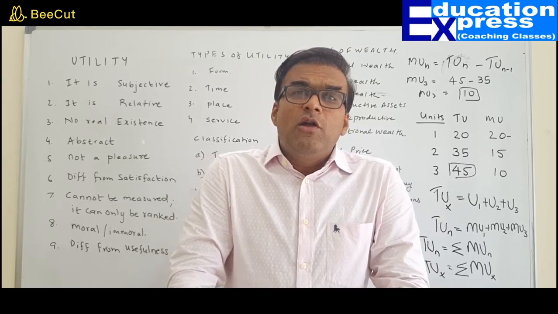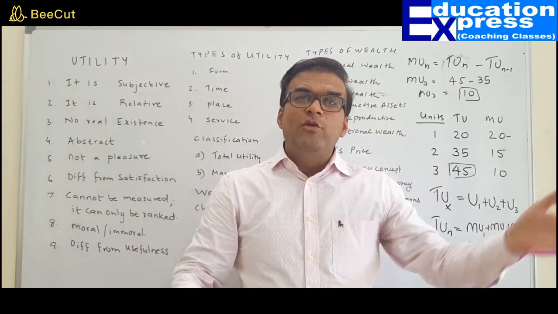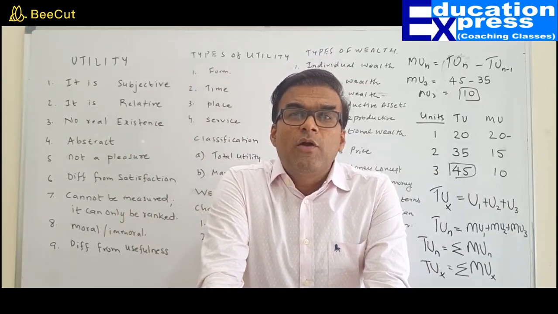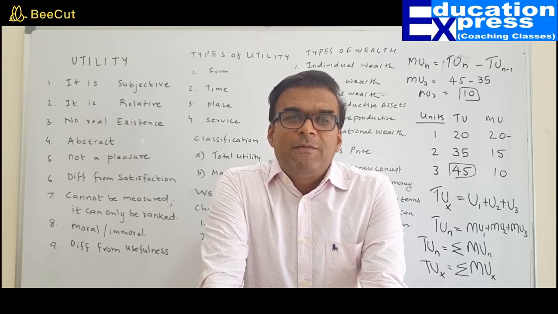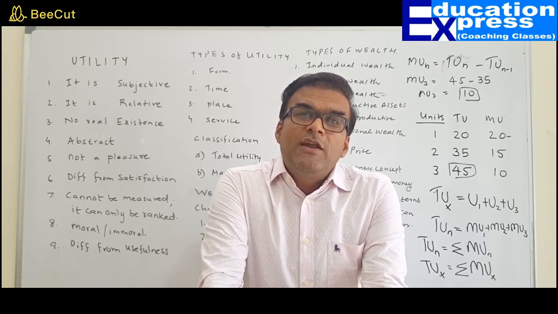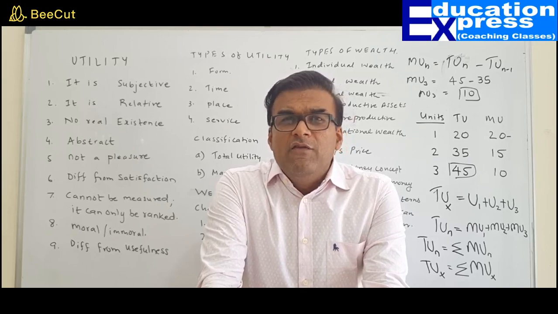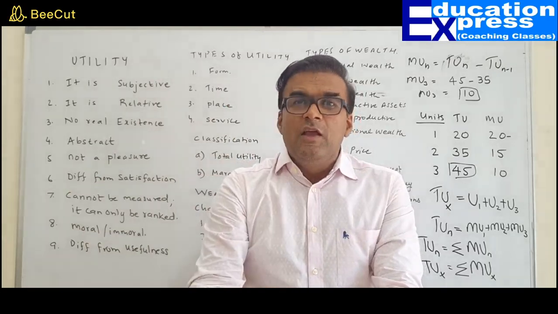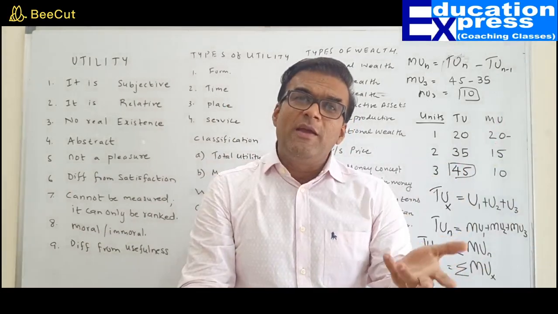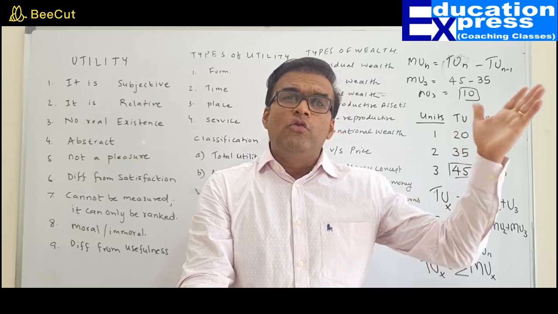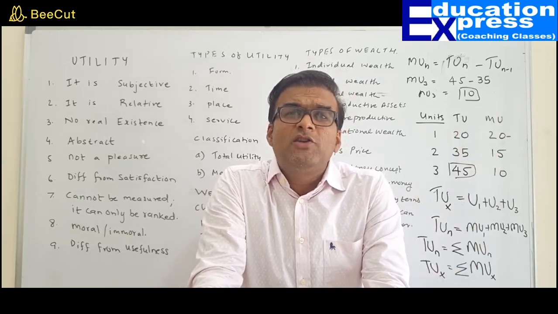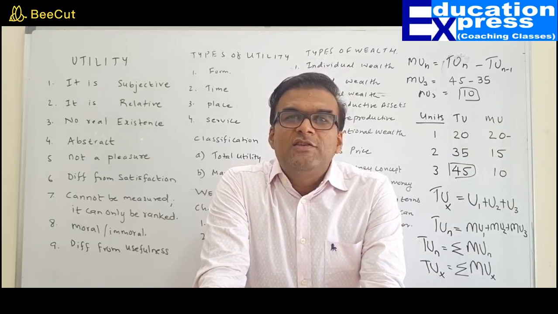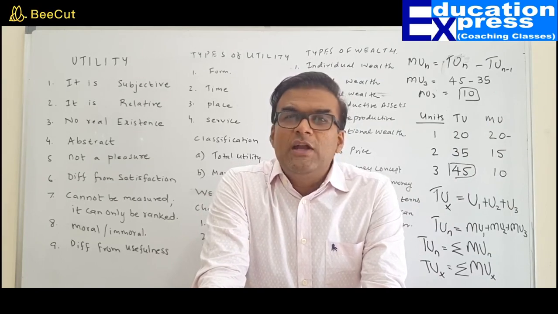So value can be divided into value in use and value in exchange. Value in use refers to the usefulness of the commodity. Value in exchange means the rate at which one commodity can be exchanged for another. We all know air cannot be exchanged for anything. We all know sunshine cannot be exchanged for anything. We all know rainwater, which is freely available, is so useful to us. It has a value in use but does not have value in exchange. Air has a value in use, does not have value in exchange.